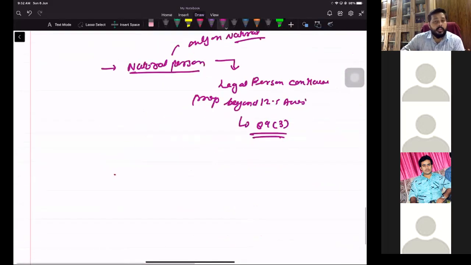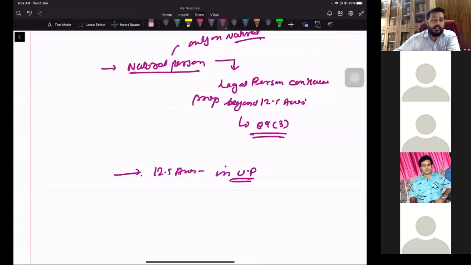Another important thing that you have to know: 12.5 acres means in Uttar Pradesh. That means he must not hold property in Uttar Pradesh. So if he is holding property anywhere other than Uttar Pradesh, then Section 89 will not apply. Then Section 89 will not be applicable.